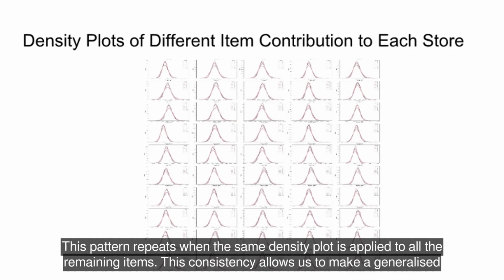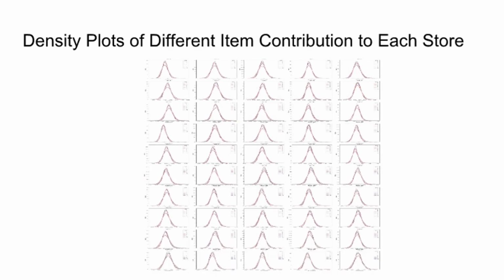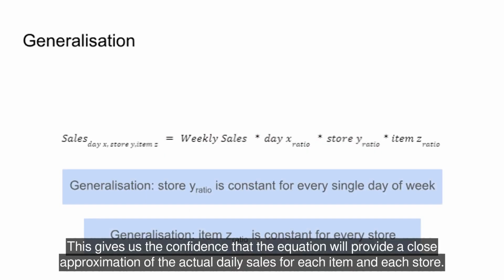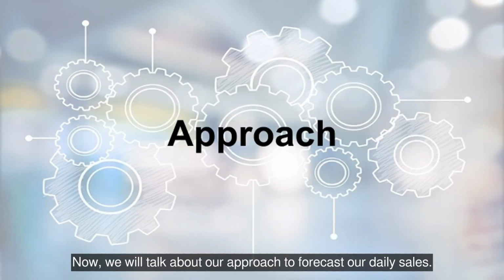This pattern repeats when the same density plot is applied to all the remaining items. This consistency allows us to make a generalized statement that given any item, its contribution to the total daily sales across all stores is likely to be similar. This gives us the confidence that the equation will provide a close approximation of the actual daily sales for each item in each store. Now, we will talk about our approach to forecast our daily sales.